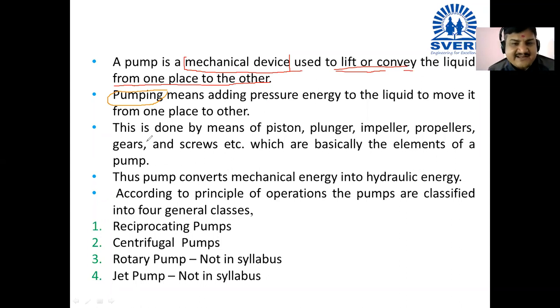Which are those different mechanical elements? So here you can see the mechanical element may be the piston, plunger, impeller, propeller, gear, and screw. Some of the words in this list are quite familiar to you.